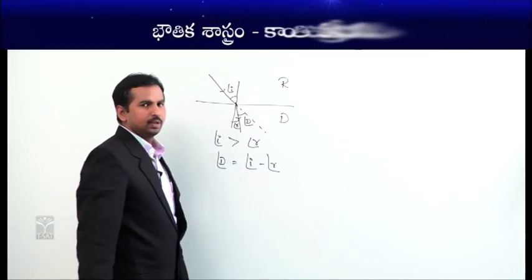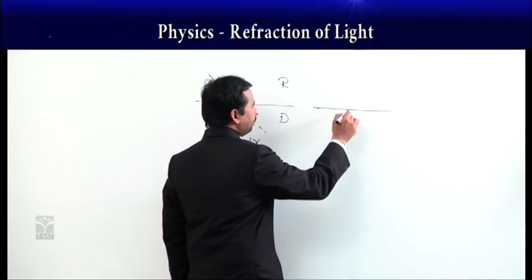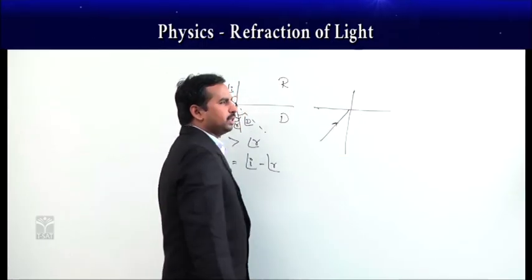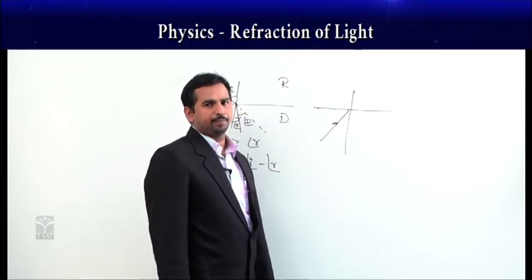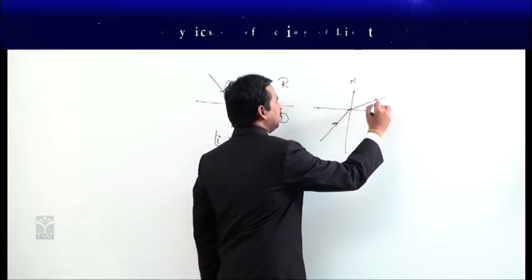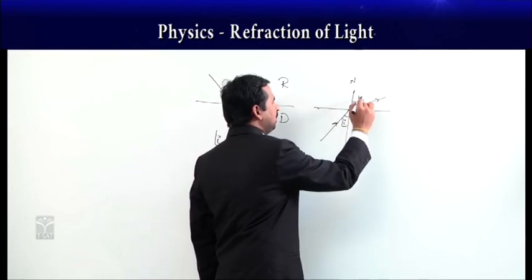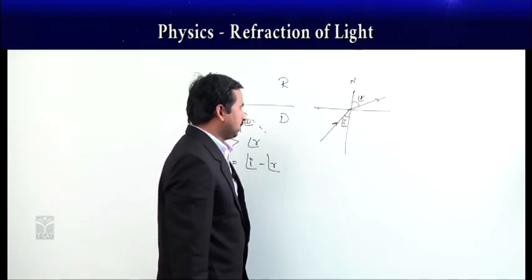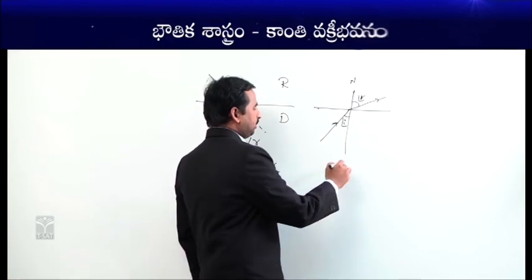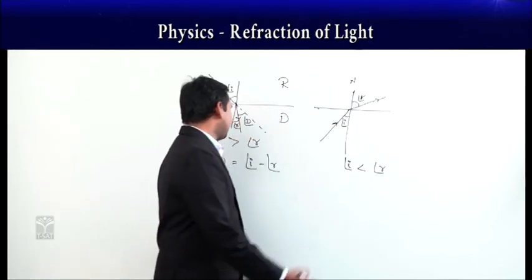This is the angle of deviation in the first case, when the light ray is coming from rarer to a denser medium. But if the light ray is going from denser to rarer medium, for example like this, now what happens is the light ray is bending away from the normal here. As it bends away from the normal, if you compare the angle of incidence and angle of refraction, angle of refraction is more, whereas angle of incidence is less, means angle of incidence is less than angle of refraction here.